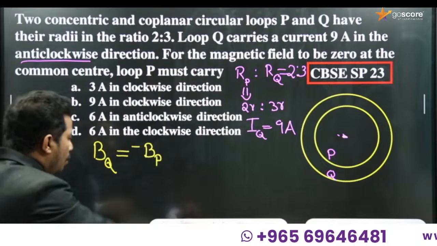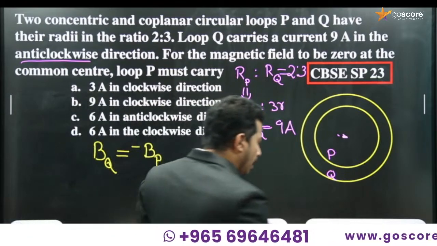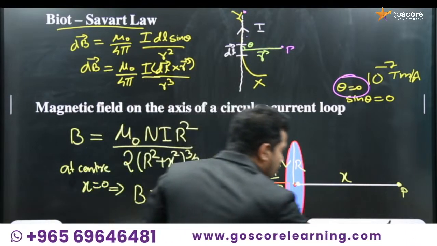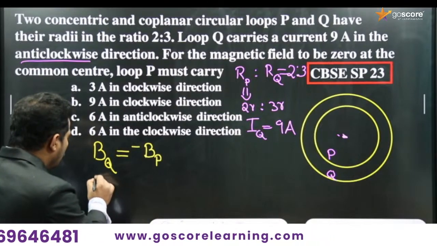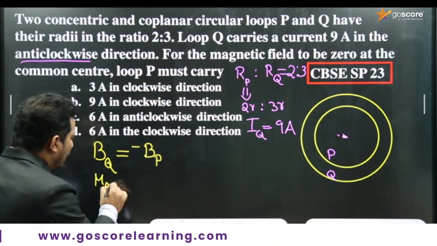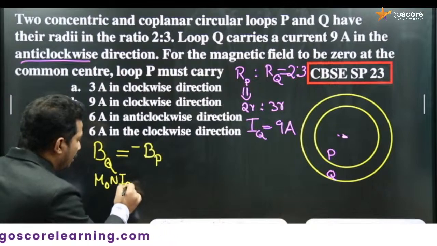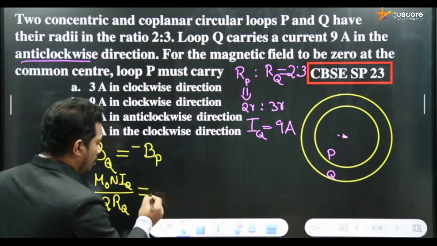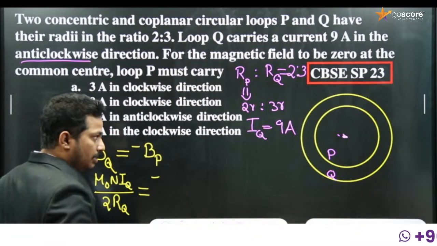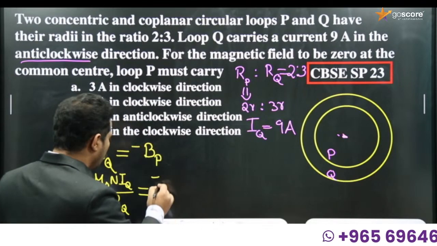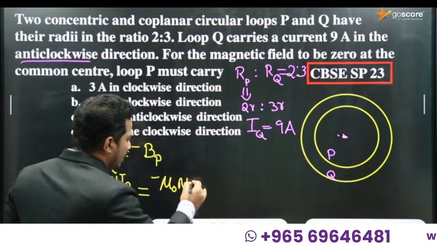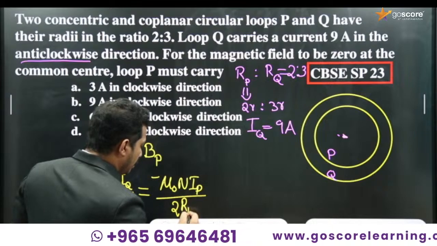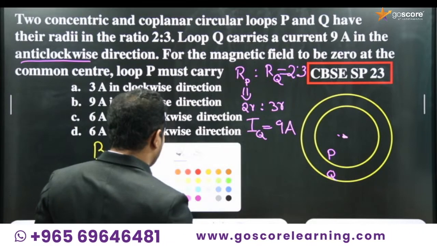So what is BQ? BQ means the magnetic field at the center. We have the equation for the magnetic field at the center as B equals mu 0 Ni by 2R, so we can use this equation here. BQ, which is mu 0 N iQ divided by 2RQ, would be equal to minus, because they are in the opposite directions, mu 0 N iP divided by 2RP.